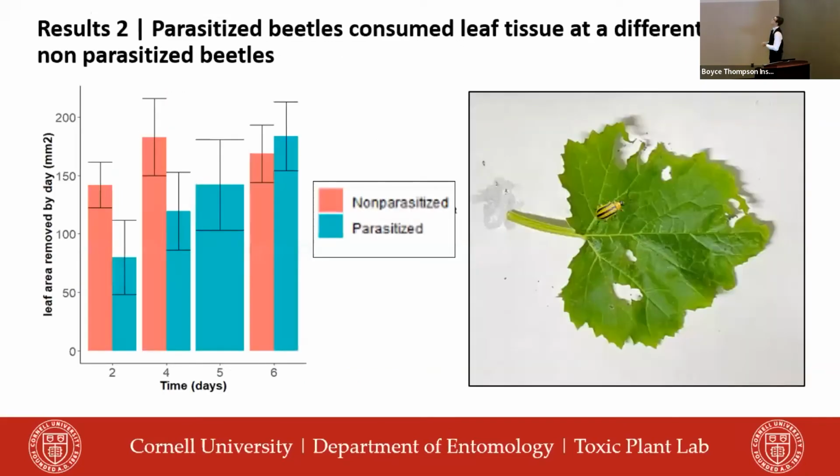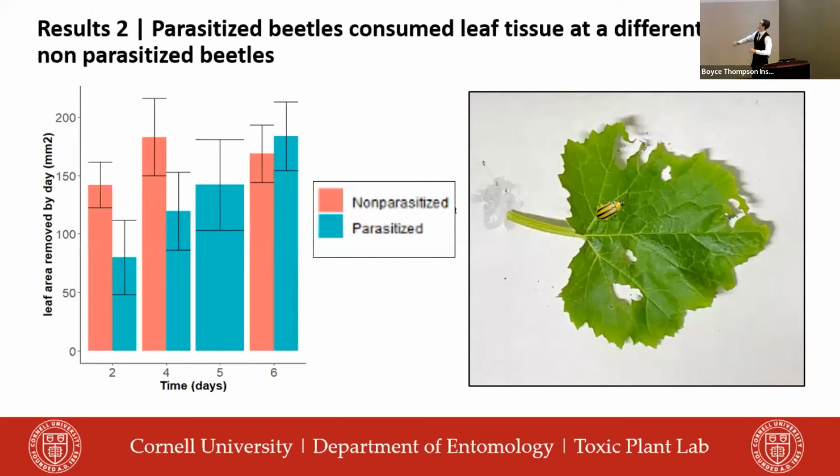Our second result was that parasitized beetles consumed leaf tissue at different rates than non-parasitized beetles. So again, going back to them dying at around 8 to 10 days, we see that the graph only ends at 6. And that's because at days 8 to 10, we see a large drop, because they're parasitized or died. So we can really only analyze these first 6 days.